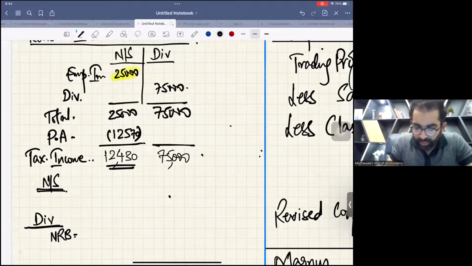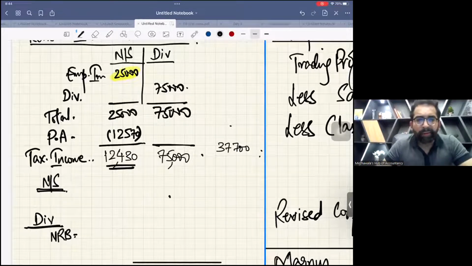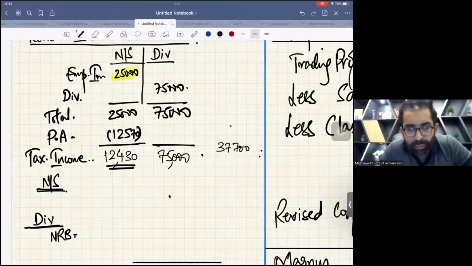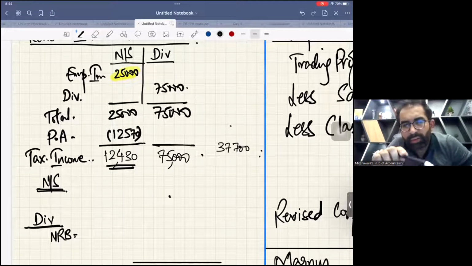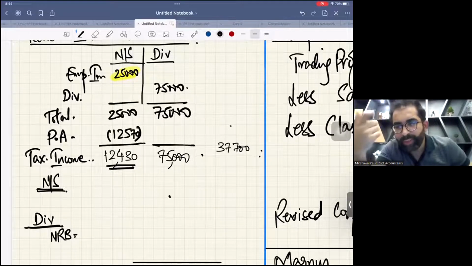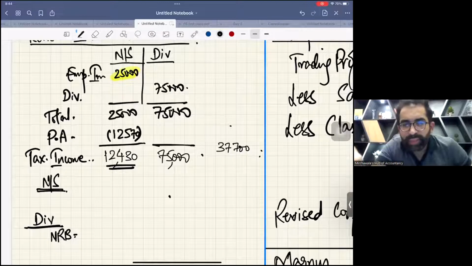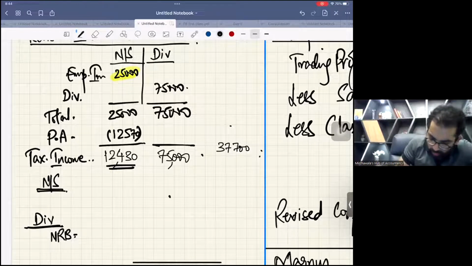Now let's start working. The capacity of the first band is 37,700 and the second band is very big. We'll start with non-saving income. You will pick this non-saving income 12430 and you will knock the door of the first band. The income is low, so for 12430, you multiply by 20%.